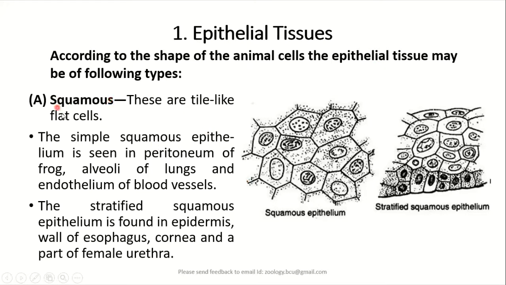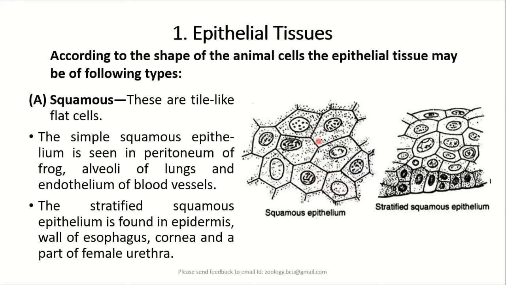The first and foremost type is called squamous epithelium, where we see cells are flat, tile-like. That's why this epithelium is also called pavement epithelium.